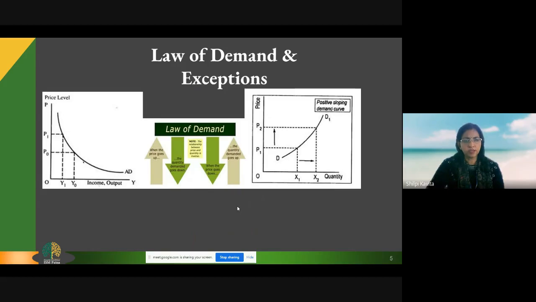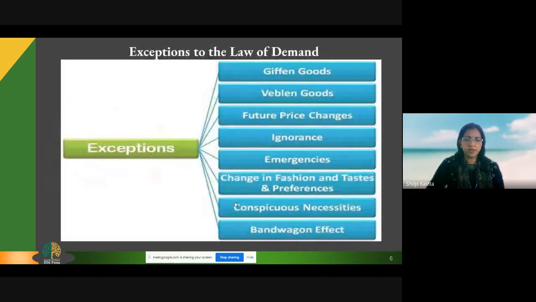There are many situations when the inverse relationship between price and quantity demanded is not there, and there comes a direct or positive relationship between price and quantity demanded. These are the exceptions to the law of demand, that means they go against the law of demand. There have been many exceptions, but the chief exceptions are Giffen goods and Veblen goods. Other factors are situational change, taste and preference change, or some emergencies. I'll be elaborating on the various exceptions.